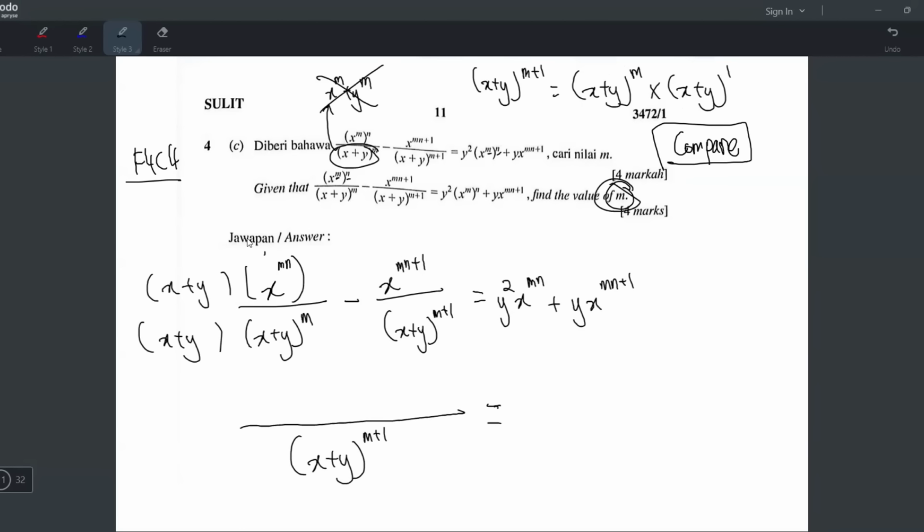Okay, satu term darab dua term, the cara is like that. X power mn times x, which is x power mn plus 1. You know why, right? Because this one has no power, so it is power 1 mah. So same base times, the power you plus lah. And then tambah dengan, okay, this one is y times x power mn. Okay, this one base tak sama, power pun tak sama. So I don't think you can do anything with that. Just write beside like that. And then don't forget to minus x power mn plus 1.